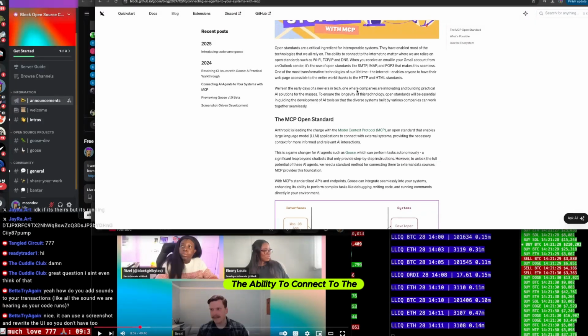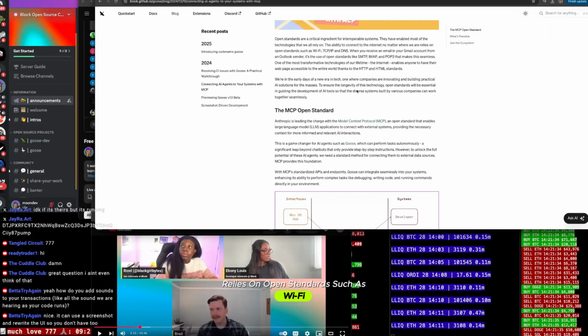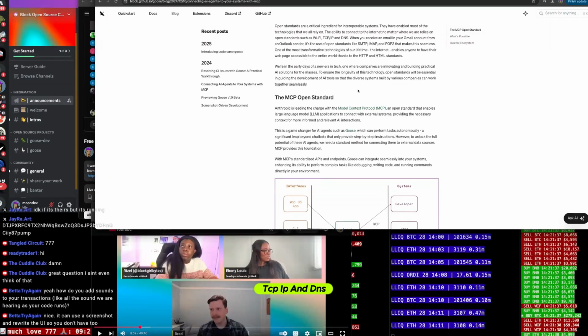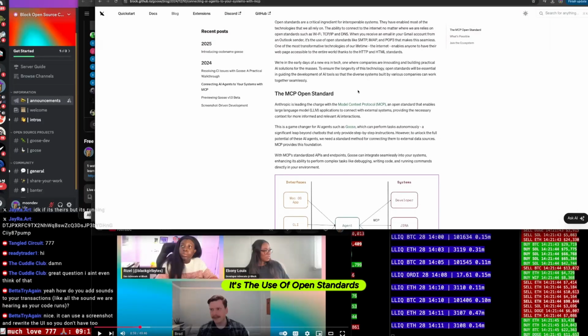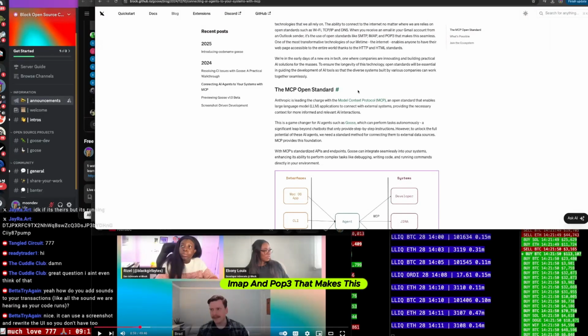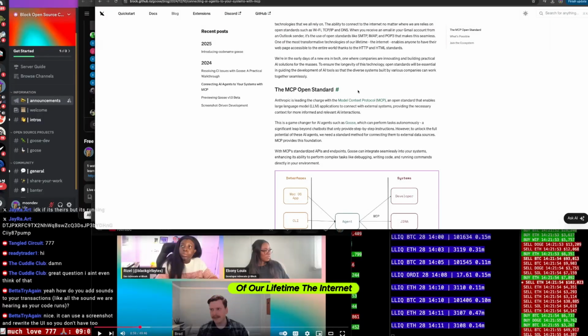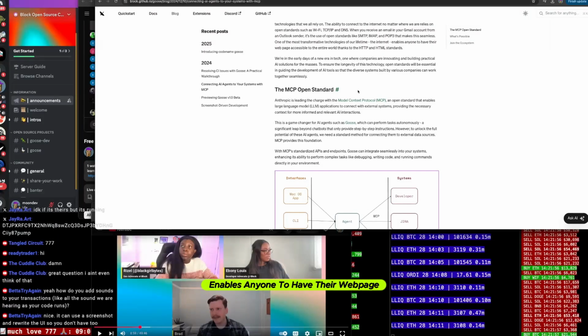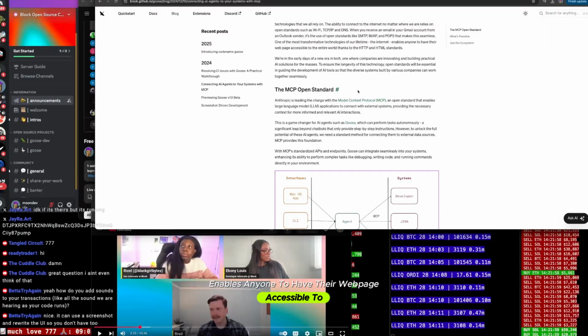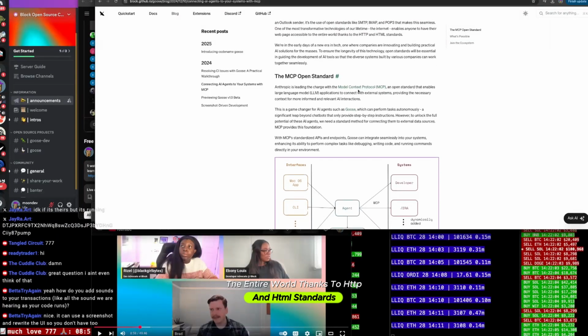The ability to connect to the internet, no matter where we are, relies on open standards such as Wi-Fi, TCP, IP, and DNS. When you receive an email in your Gmail account from an Outlook sender, it's the use of open standards like SMTP, IMAP, and POP3 that makes this seamless. One of the most transformative technologies of our lifetime, the internet, enables anyone to have their web page accessible to the entire world thanks to HTTP and HTML standards.